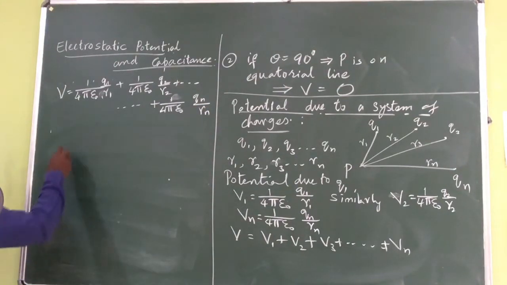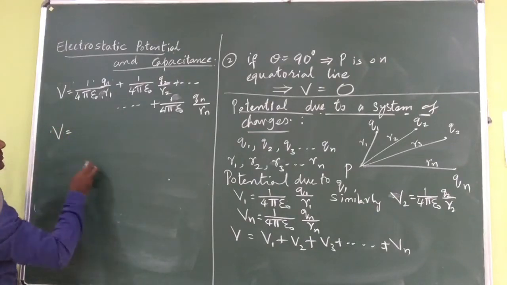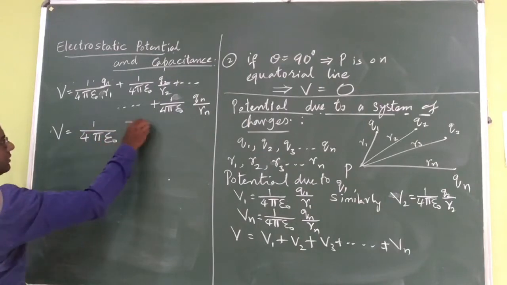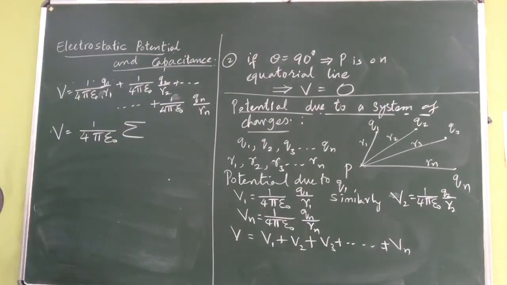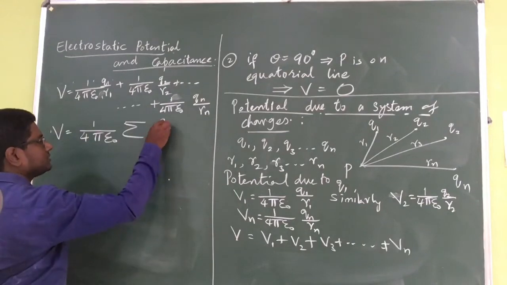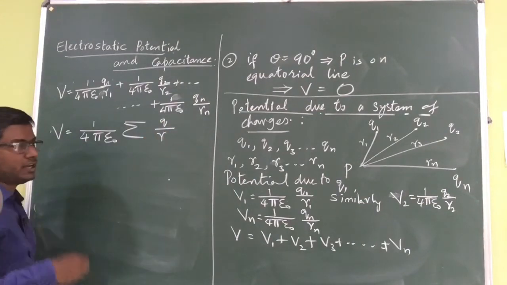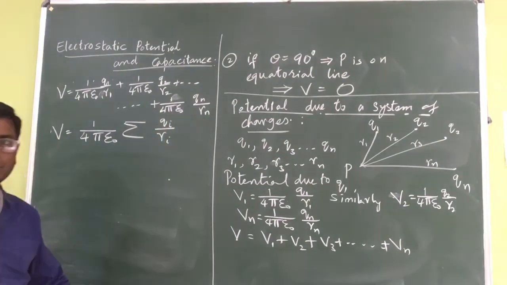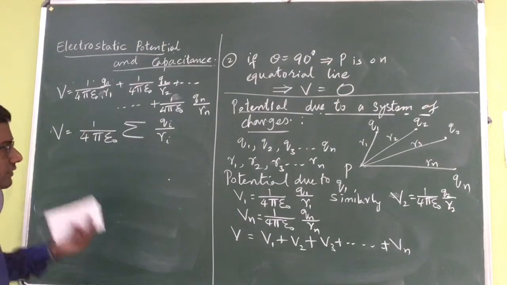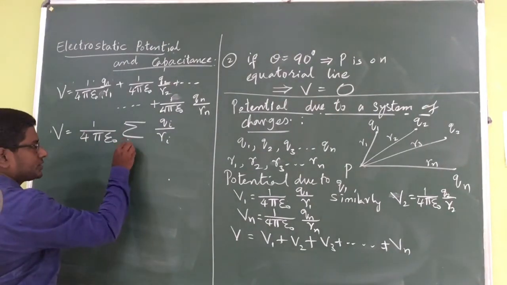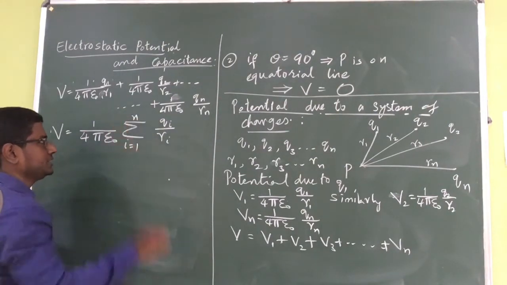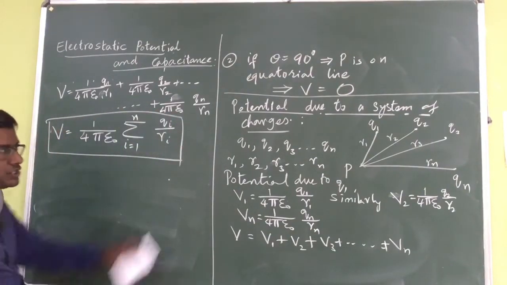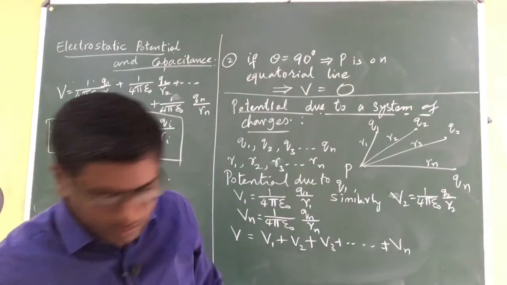Next step, a simple one. Just take the common terms outside. What are the common terms? It is only 1 by 4 pi epsilon naught. Then it is summation. Summation of what? The charges divided by the distances. How are we going to identify the charges? We are going to use an index i for both. So Qi divided by Ri. What are the values for that i? That i starts from 1 and it goes to n. So that is my final equation for the potential due to a system of charges.